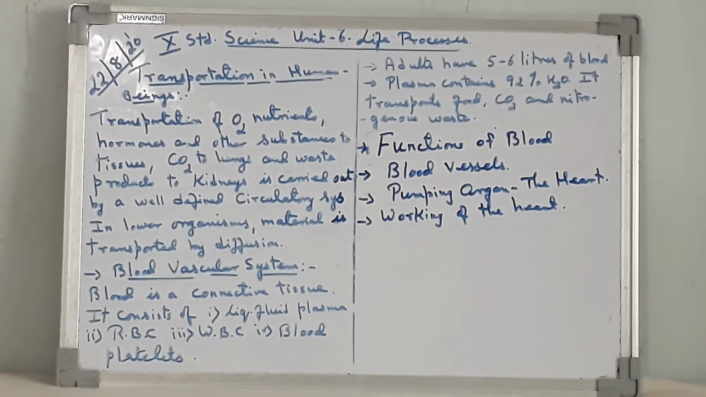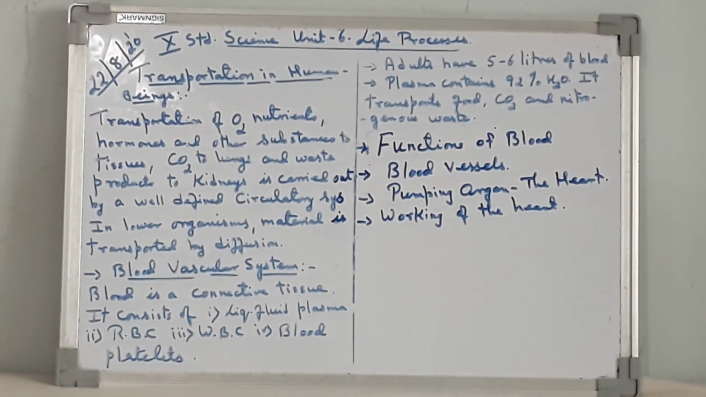The deoxygenated blood comes from the body into the right atrium, which expands. The right atrium contracts, the blood goes to the right ventricle, which pumps the blood into the lungs for oxygenation. Now, what is double circulation of blood?